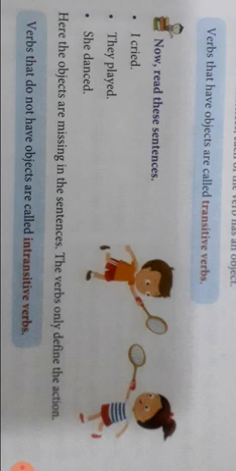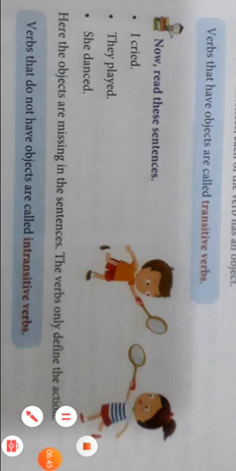The verbs only define the action. I cried. Cry is the action. They played. Played is the action. She danced. Danced is the action. So here the objects are missing in the sentences. So they are called the intransitive verbs.